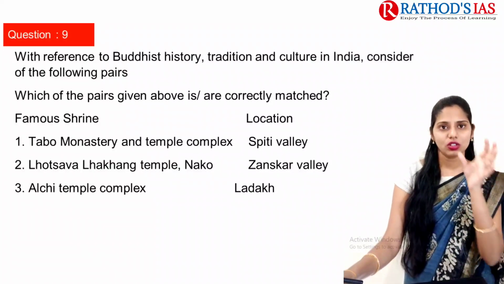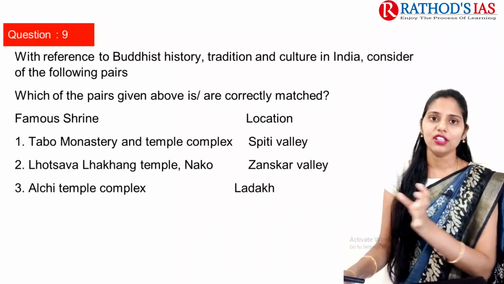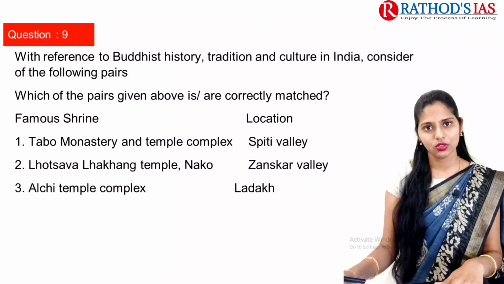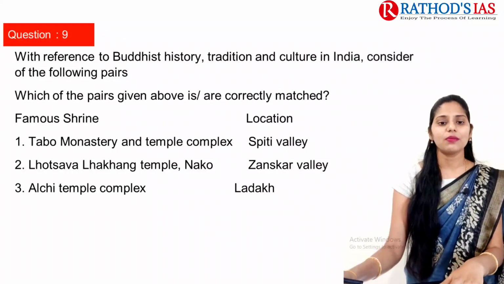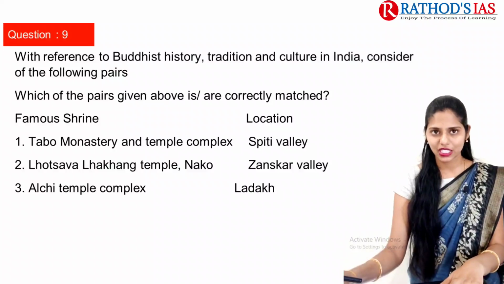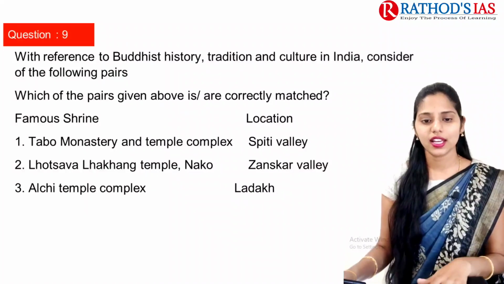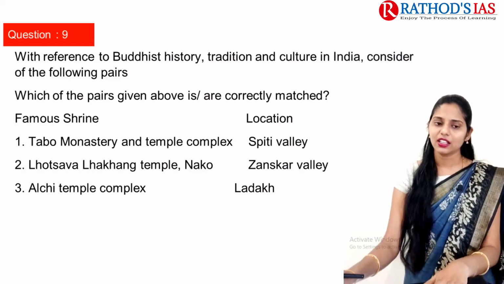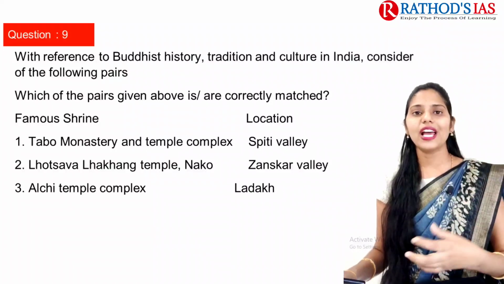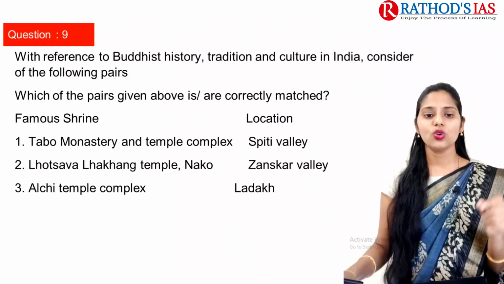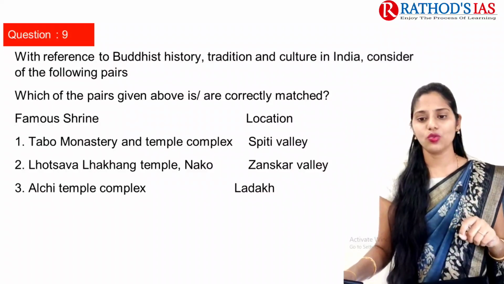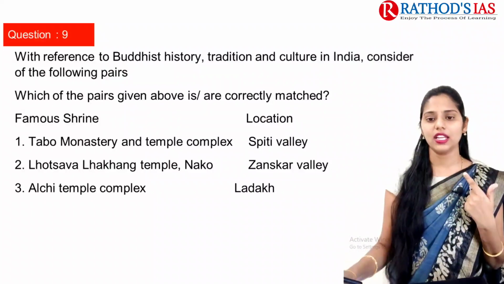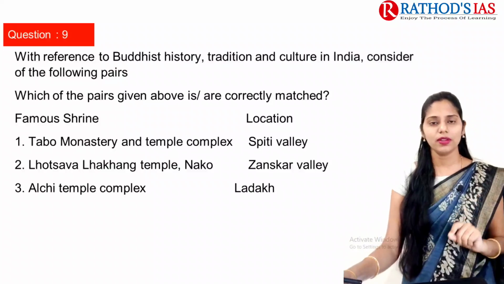On one side you have list 1 and on the other side list 2. List 1 contains famous shrines and list 2 contains the locations where they are located. First one is Tabo Monastery and Temple Complex in Spiti Valley. Next one is Lotsawa Lhakhang Temple in Zanskar Valley. Next one is Alchi Temple Complex in Ladakh. Actually, both the Tabo Monastery and Temple Complex and the Lotsawa Lhakhang Temple are in Spiti Valley, but not in Zanskar. So the second statement will be wrong.